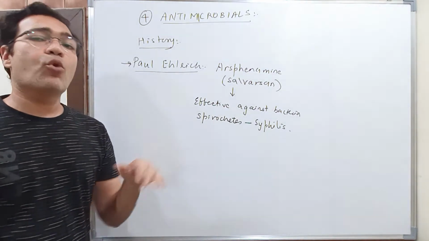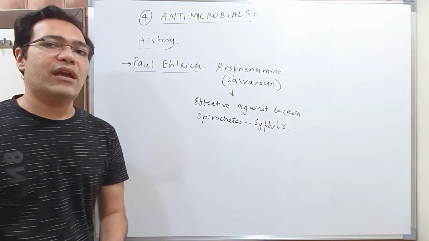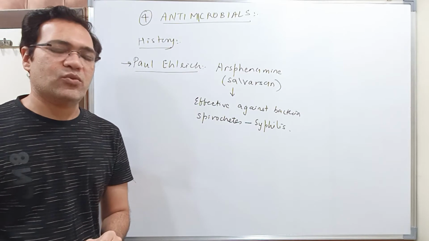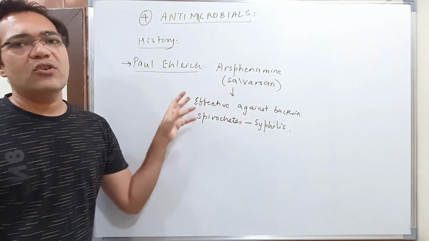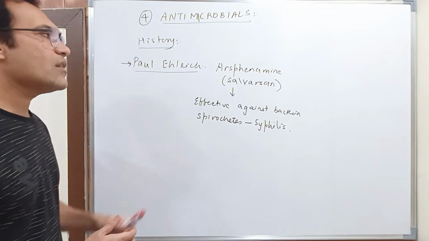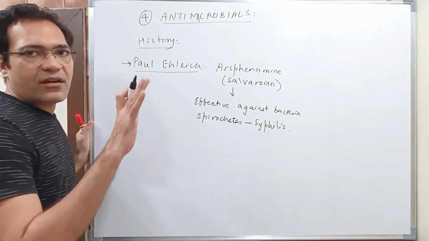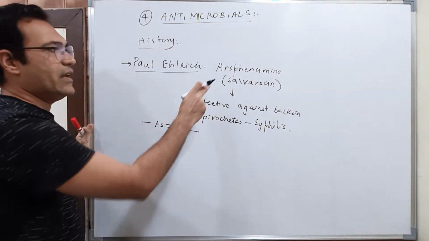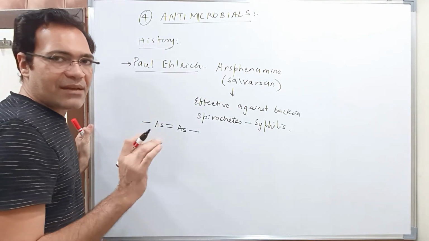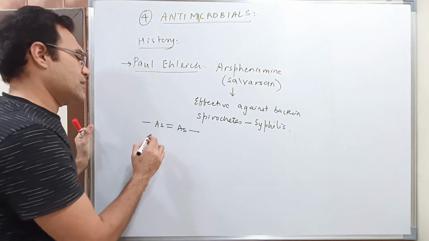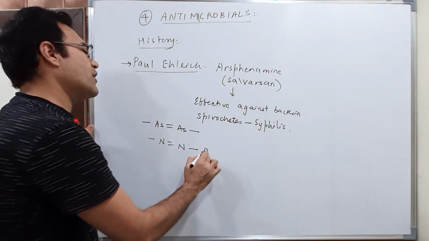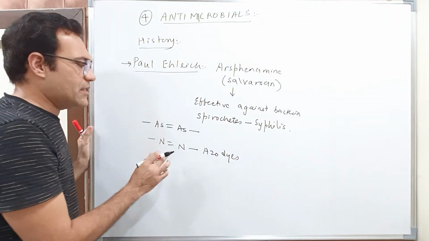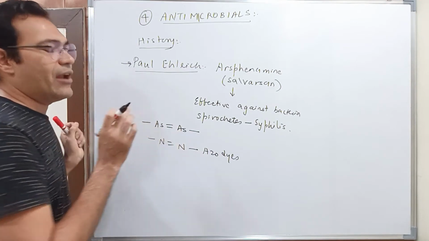Now this drug is more toxic to bacteria as compared to animals or human beings. But yes, it does have some level of toxicity for human beings too. Okay, so you cannot say it is completely safe to be used in human beings. Now, when Paul Ehrlich looked at the structure of arsphenamine, he found such a linkage in arsphenamine. At the same time, he was also working with azodyes. So he found this type of linkage in azodyes. See, so almost the linkage is the same. Only the difference is that here there are arsenic atoms and here there are nitrogen atoms.